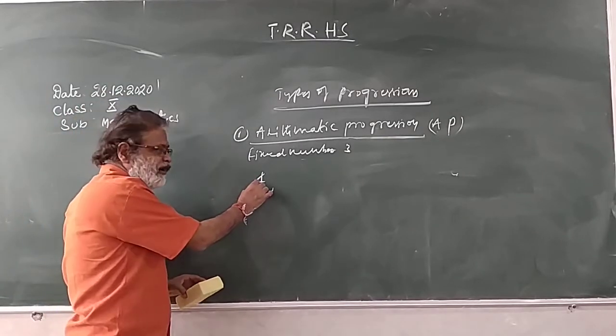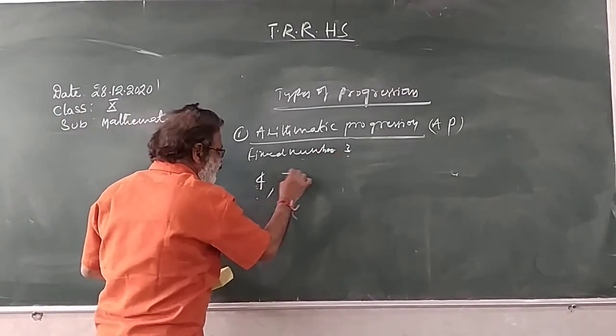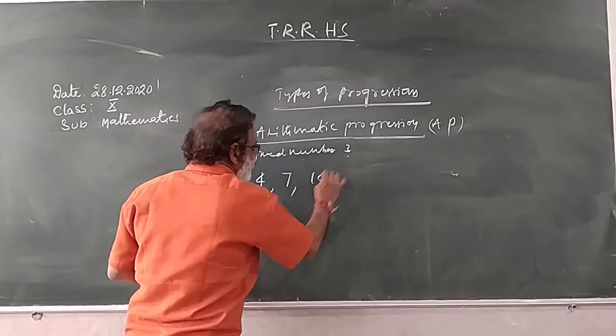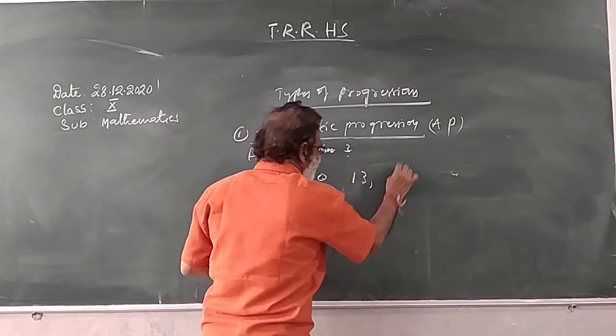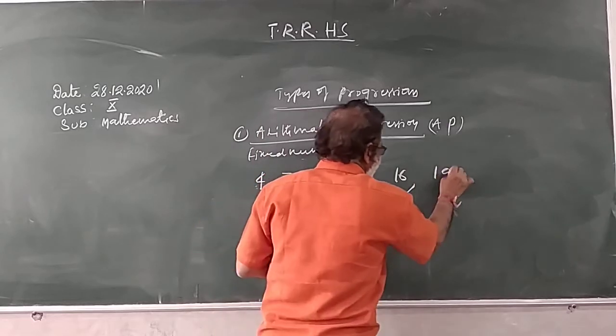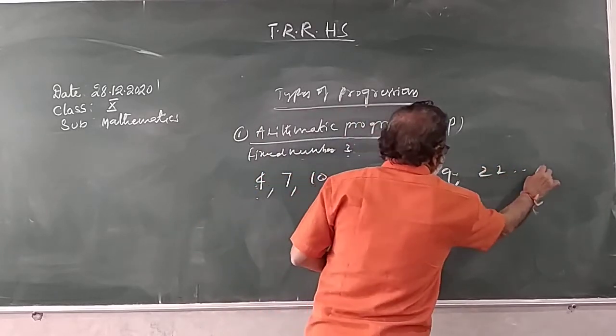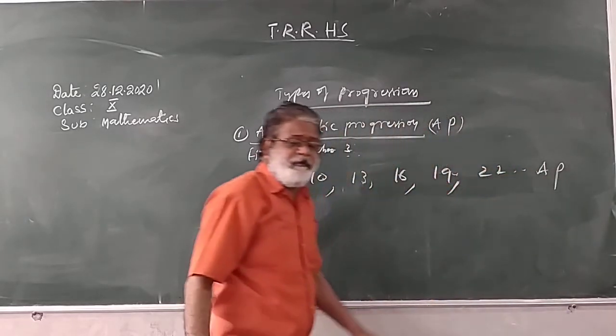I take 4 as the first term. Fixed number 3. 4 plus 3, 7. 7 plus 3, 10. 10 plus 3, 13. 13 plus 3, 16. 16 plus 3, 19. 19 plus 3, 22. This is called AP. This is arithmetic progression.